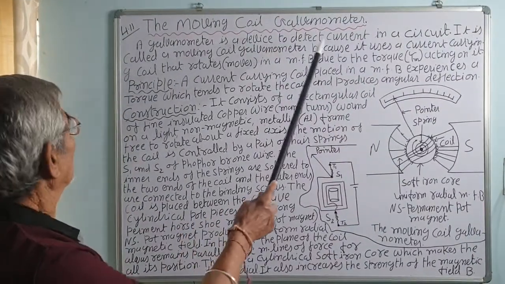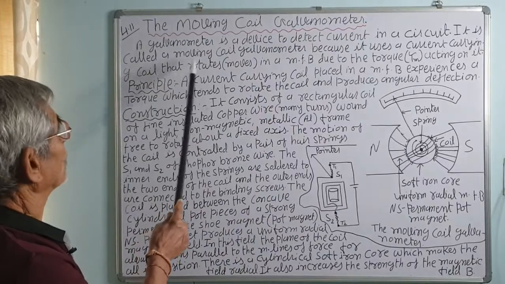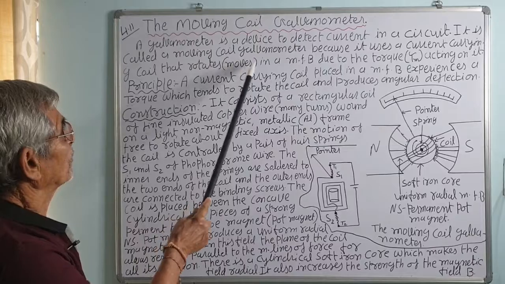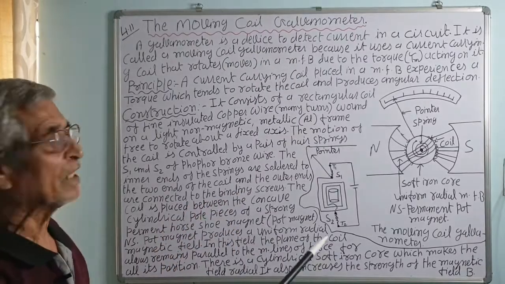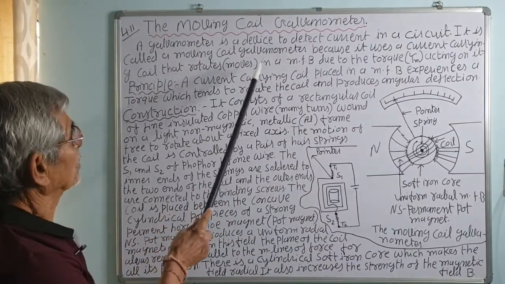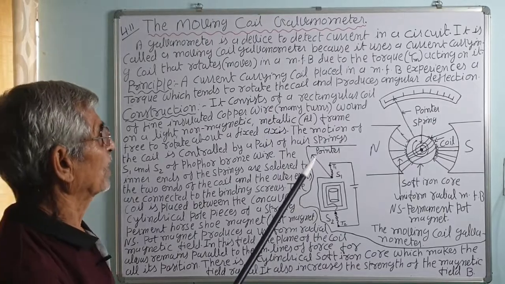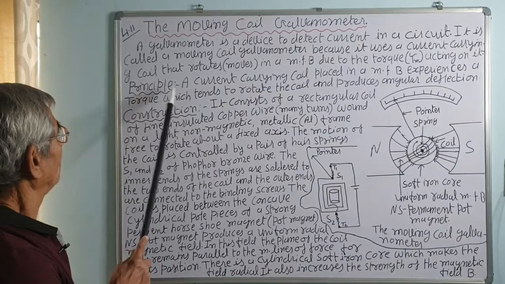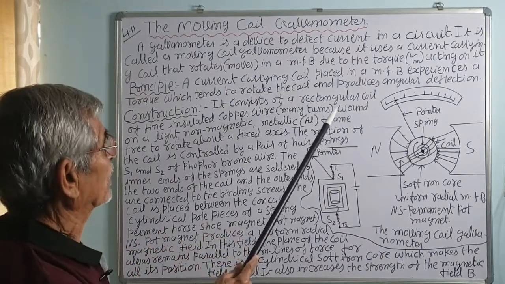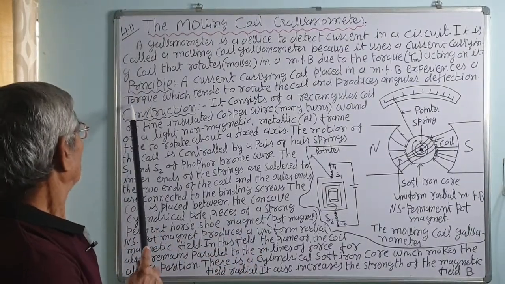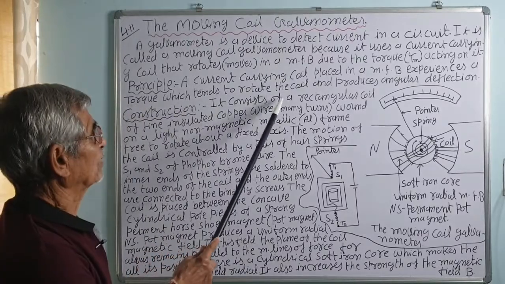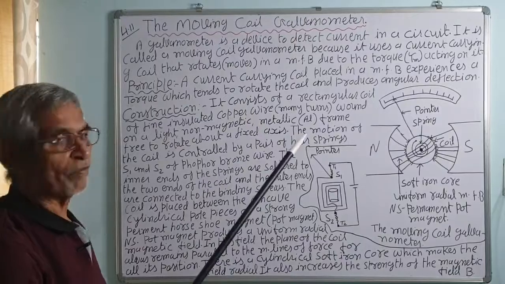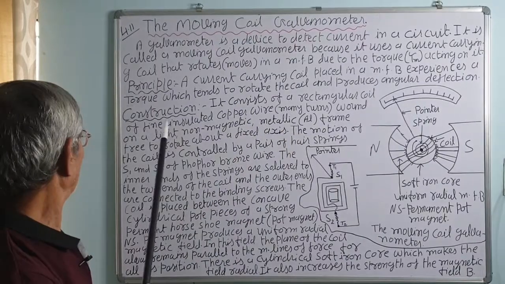The moving coil galvanometer. A galvanometer is a device to detect current in a circuit. It is called a moving coil galvanometer because it uses a current carrying coil that rotates in a magnetic field due to the torque acting on it. The principle of a moving coil galvanometer: a current carrying coil placed in a magnetic field experiences a torque which tends to rotate the coil and produces angular deflection. The direction of the force is given by Fleming's left-hand rule.